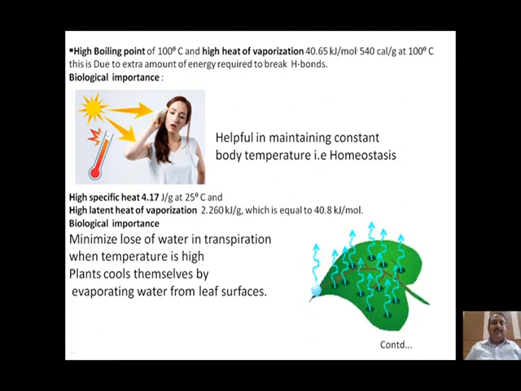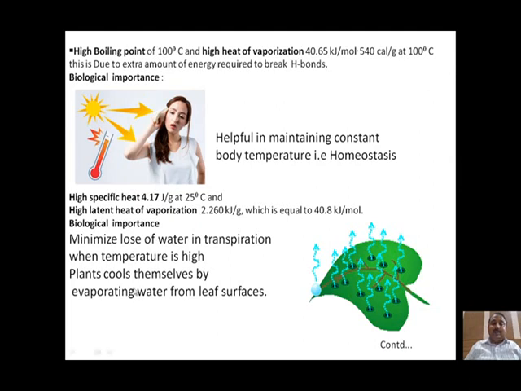Now, what is its biological importance? It absorbs more heat but loses less water. That means it minimizes the loss of water in the process of transpiration when the temperature outside is very high. This property of water is responsible for plants withstanding extreme summer or extreme heat without much effect.